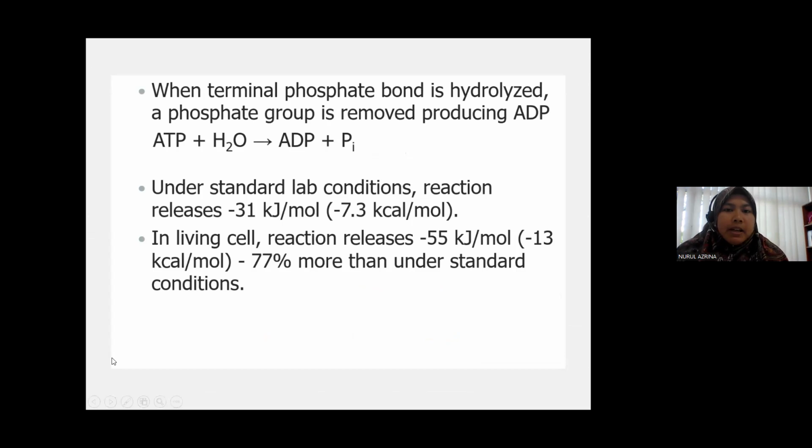When the terminal phosphate bond is hydrolyzed, apabila phosphate group yang attached to the ATP is hydrolyzed, a phosphate group will be removed, producing ADP. So this is ATP plus water, dengan kehadiran air, proses dia is hydrolysis, so it will form ADP and a phosphate group.